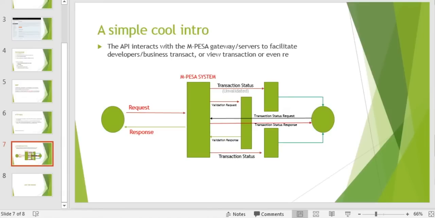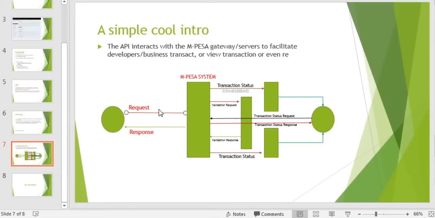Now, this is how, in understanding, the system works. We have the client, and the client makes the request to the M-PESA system. The M-PESA system does its own validation. And if it is just between the client and the M-PESA system, he'll get a response directly.